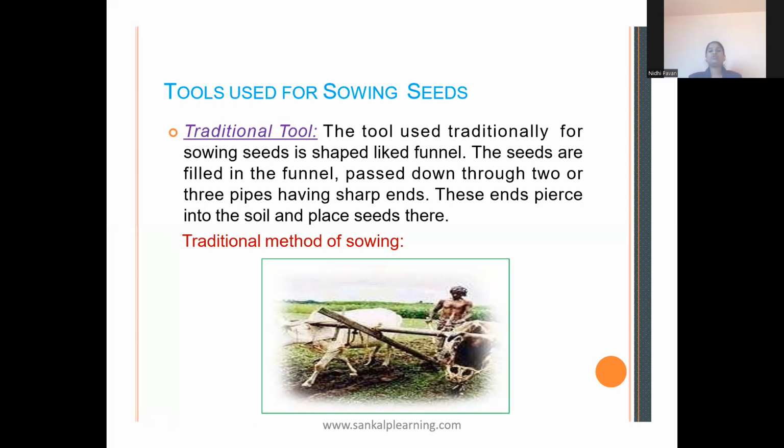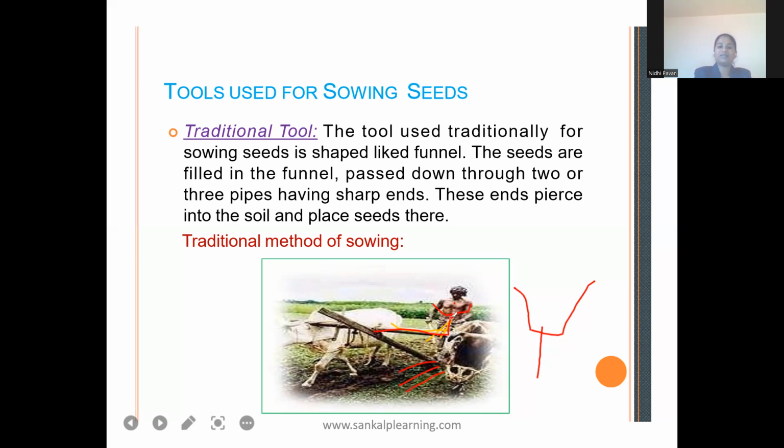The tool used traditionally for sowing seeds is shaped like a funnel. Here in this picture it is not clear, but it will be like this, and then he will be holding it like this. In that the farmer will put the seed. The seeds will pass down through two pipes having sharp ends. These ends pierce into the soil and place the seeds there.